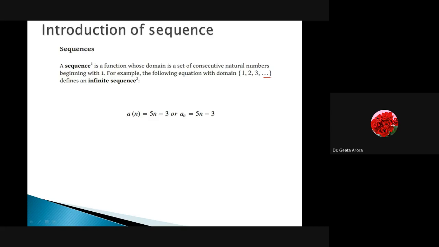Why are we saying infinite sequence? Because if we are talking about natural numbers, there is no end of the natural numbers. It extends, there is no limit. So actually we can say it is a countably infinite set. We can count, but actually it is infinite.